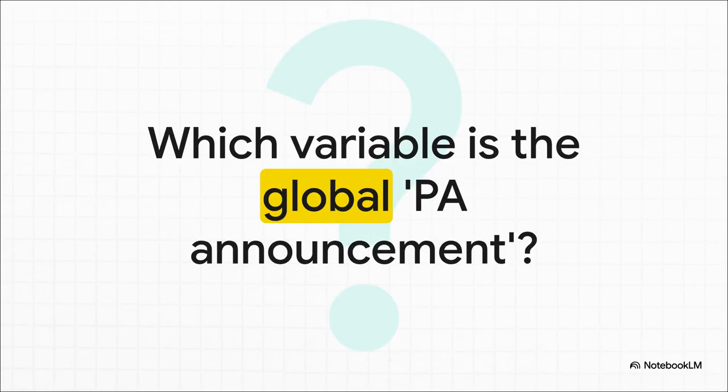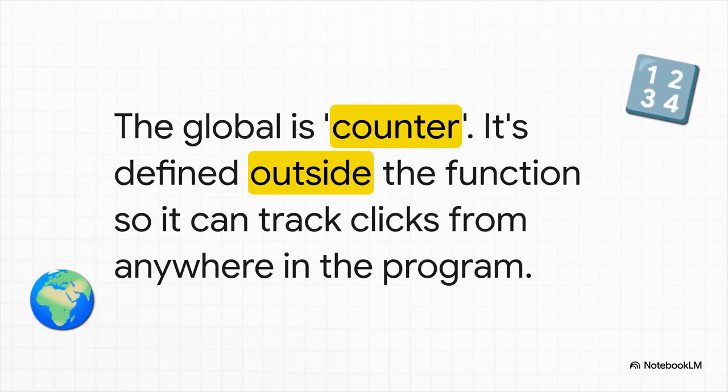First things first, let's hunt for that global variable. Which one of these is the PA announcement? The one that has to exist outside of this specific function, outside of this one classroom. Is it mouseX and mouseY, color, or counter? It's counter. And you know it's the global because look, we're using it inside the function, but it had to have been created somewhere else, outside of it. That's because we need it to remember the total number of clicks every single time we run this function. It's our school-wide piece of info.